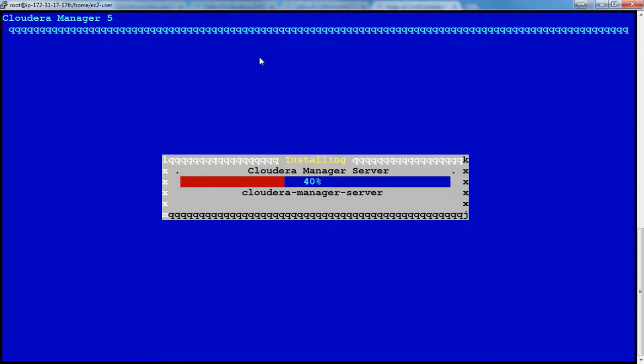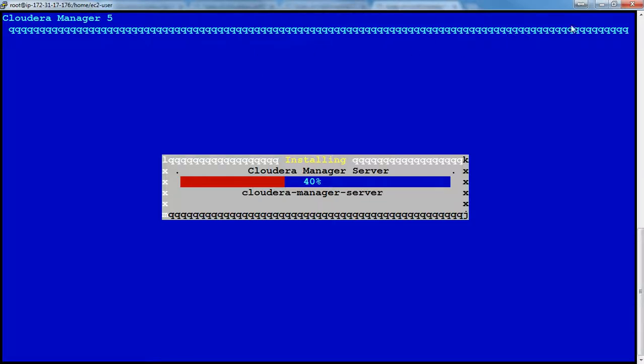Since this is an AWS server, it will install very fast. The download speed and installation speed will be very high because we have a powerful 16 GB RAM server with nearly 4 virtual CPUs.